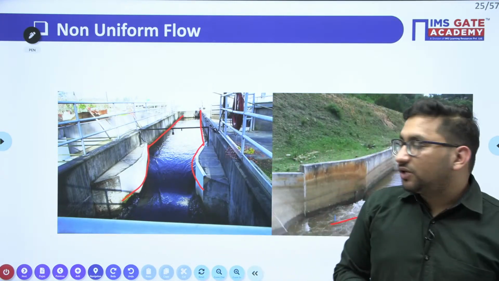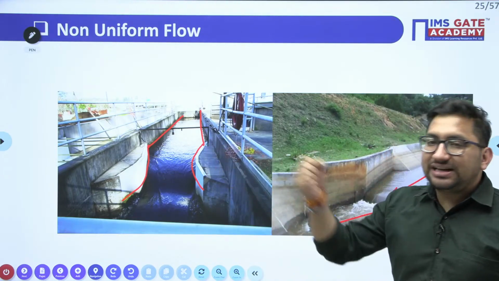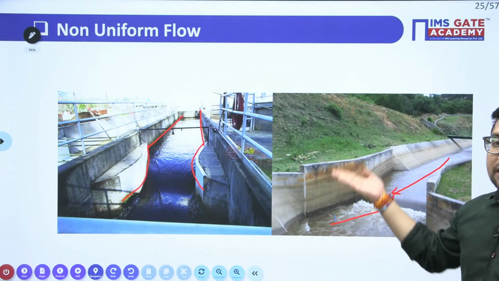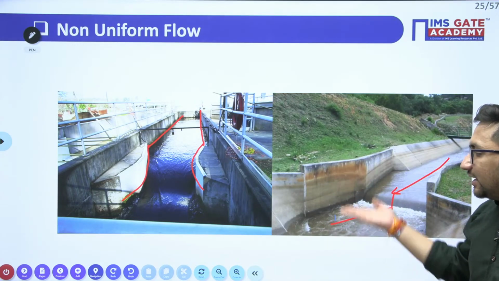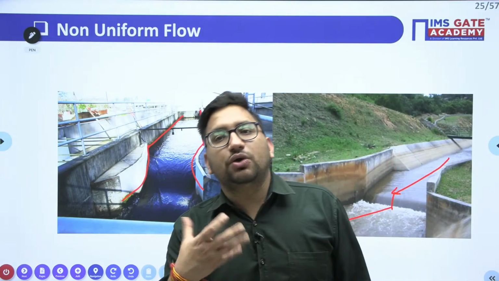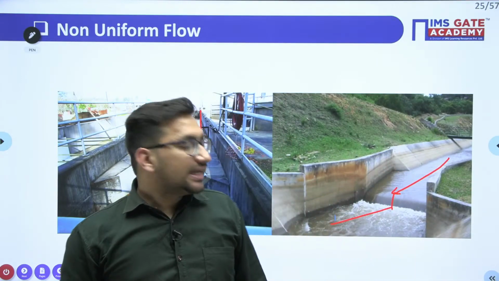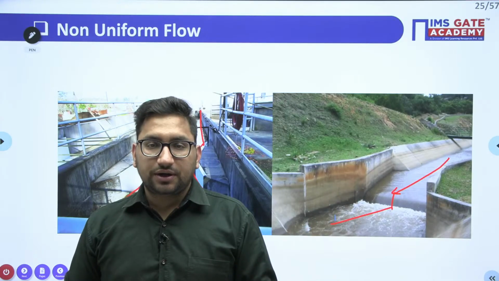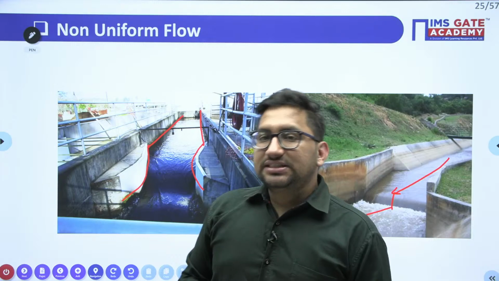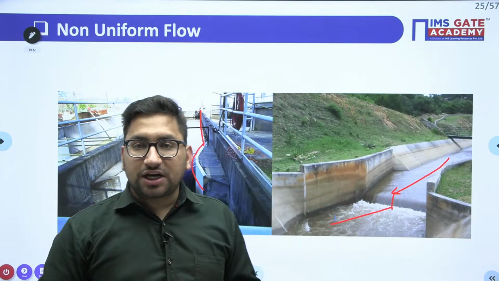So what is this particular case? There is a contraction in width of the channel, or there is an expansion in the depth of this particular channel. Due to this, the depth of flow is going to change, right? So we know that this depth of flow is a hydraulic property of our open channel flow.